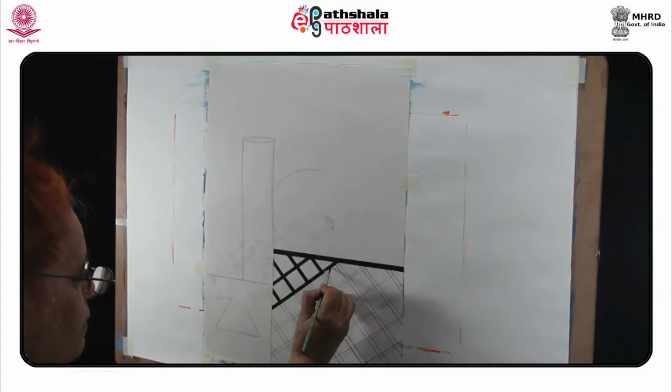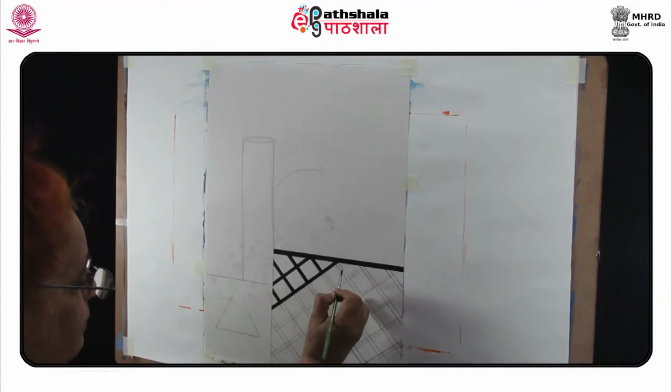Lift the ruler off quickly to leave a thin line of color.